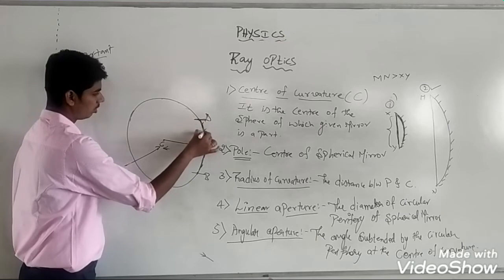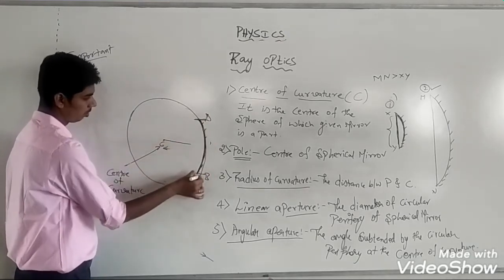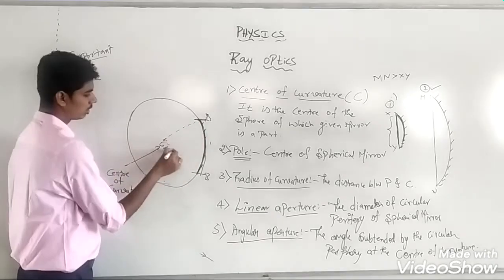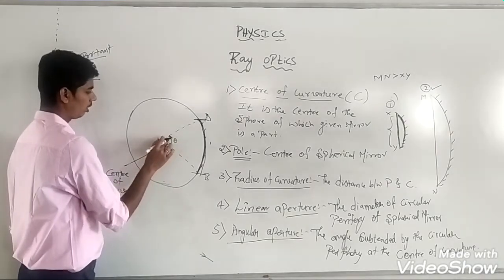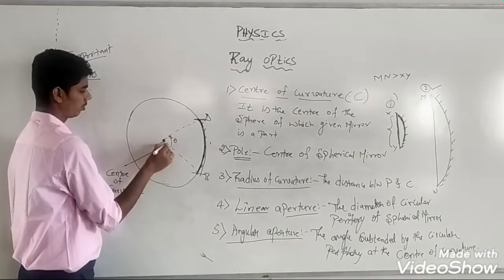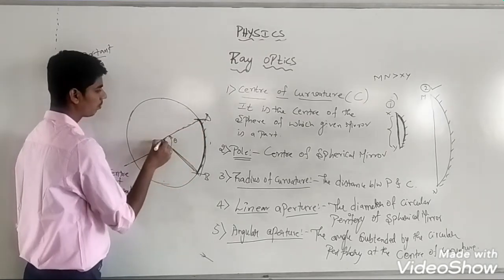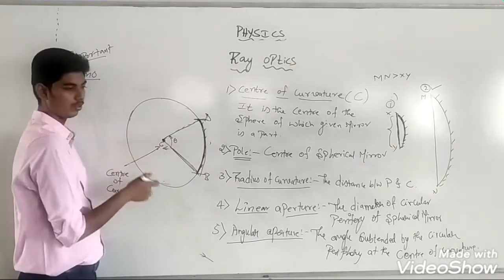See, this is the circular periphery of the spherical mirror. This circular periphery subtends some angle theta at the center of curvature. This is the angle subtended by the circular periphery at the center of curvature.